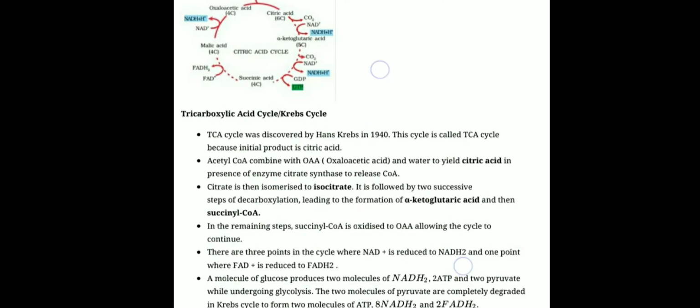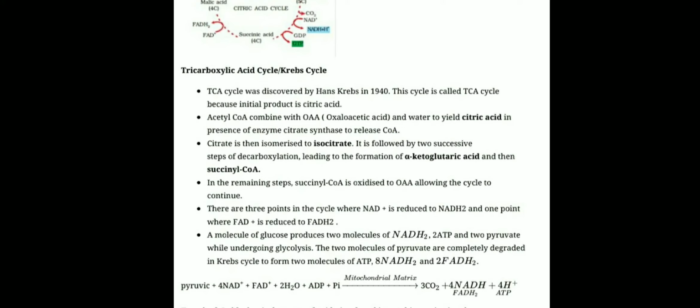Citric acid then converts to isocitrate, and due to decarboxylation it forms alpha ketoglutaric acid. Now alpha ketoglutaric acid in successive stages converts into succinyl coenzyme A and later is oxidized to oxaloacetic acid. So as I discussed, there are three main points where NADH2 is formed and one point where FADH2 is formed.